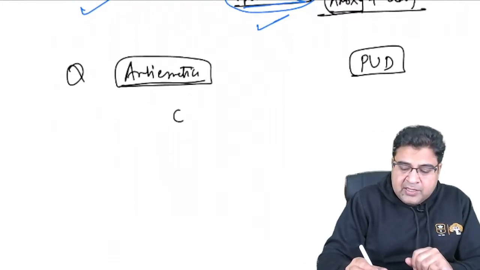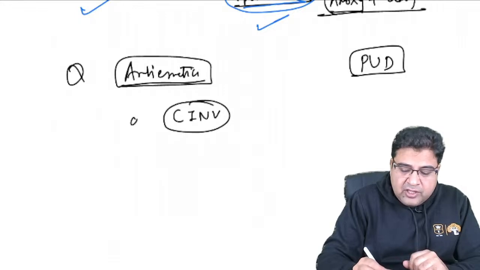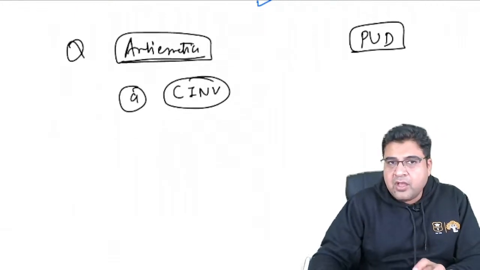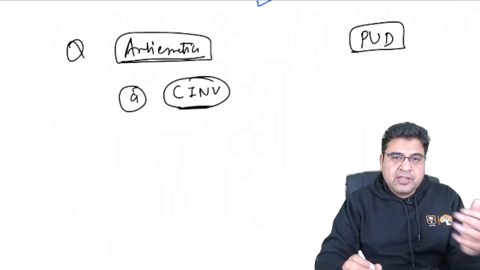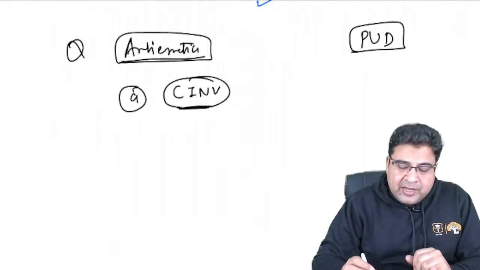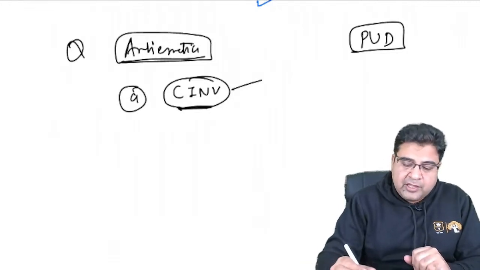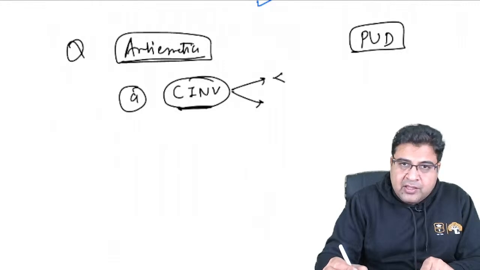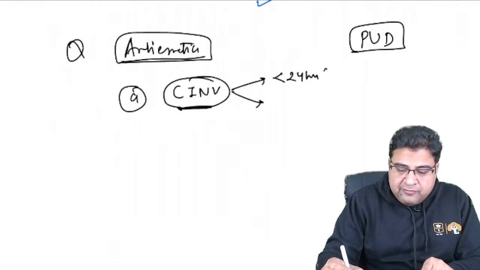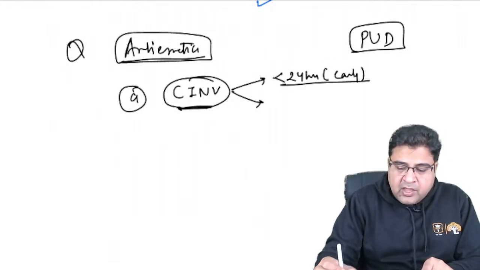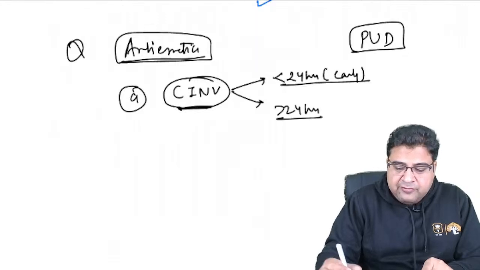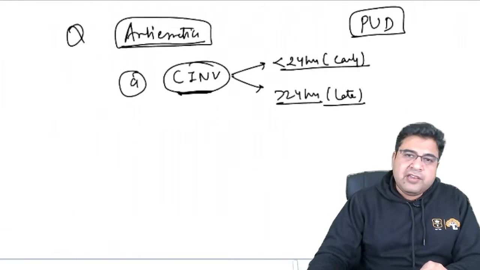Especially the antiemetics, medicines which are given for chemotherapy induced vomiting. Anti-cancer drugs, when you take them, can cause vomiting. We call it chemotherapy-induced vomiting. This vomiting can occur within 24 hours, we call it early vomiting, and this can occur after 24 hours, we call it late vomiting. So we have early vomiting, we have late vomiting.